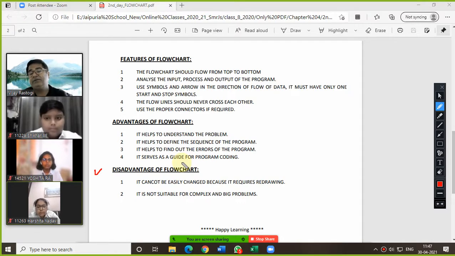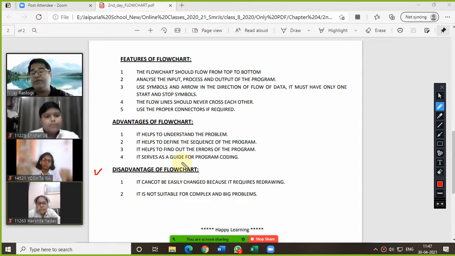See, the basic disadvantage is, if the flowchart is very lengthy, then it is not easy to understand, because sometimes you have a very long problem, and if you are using a 4-5 page flowchart, in that case it is not easy to understand. It cannot be easily changed because it requires redrawing.